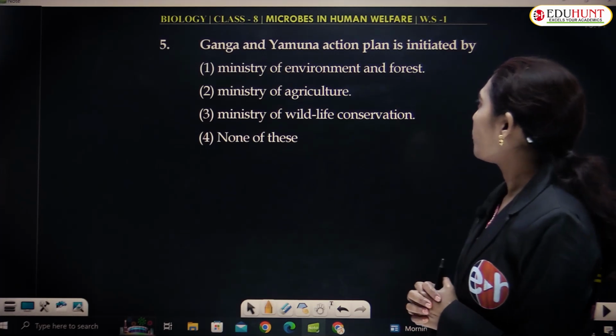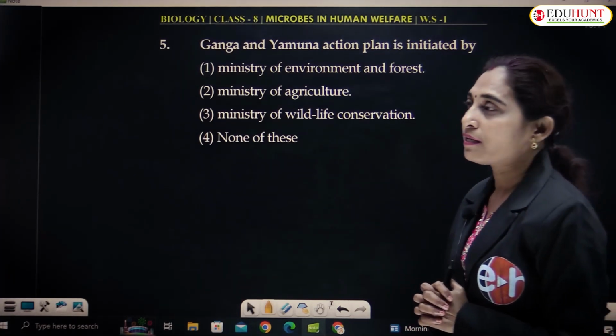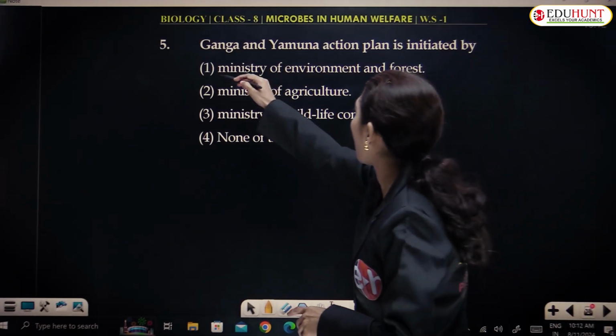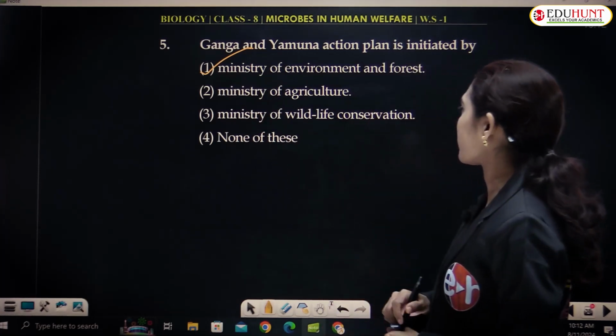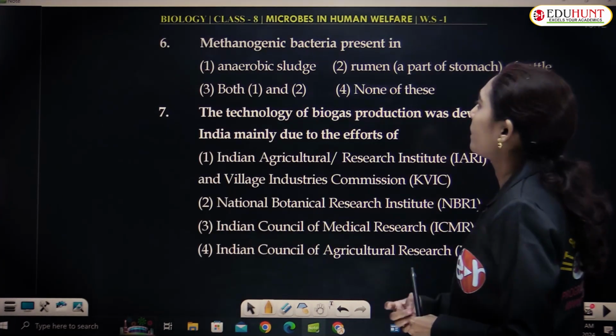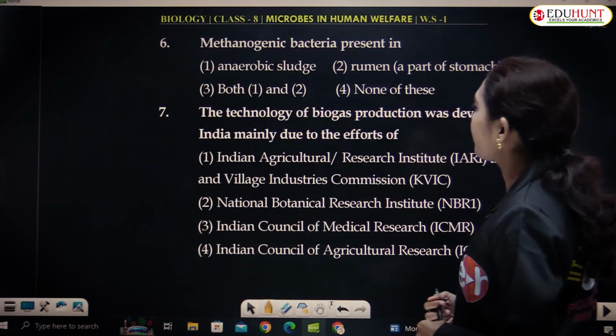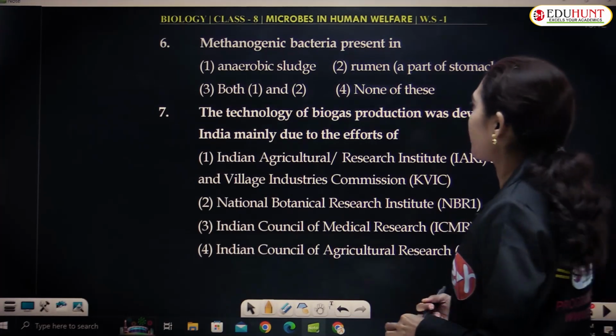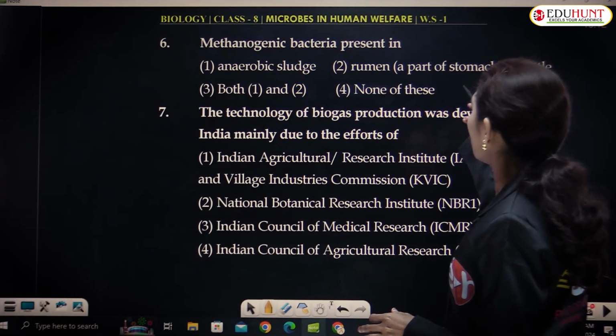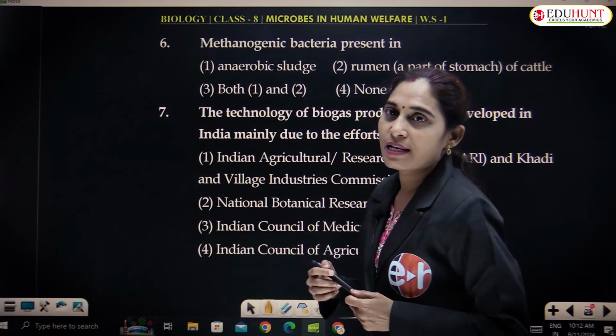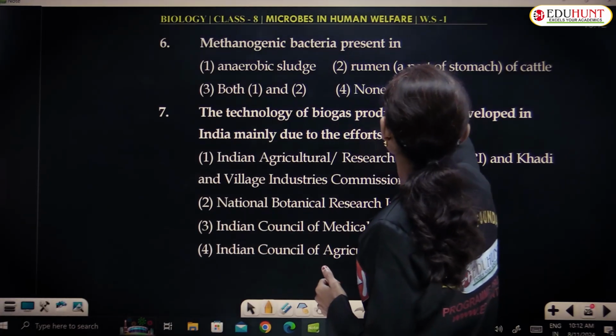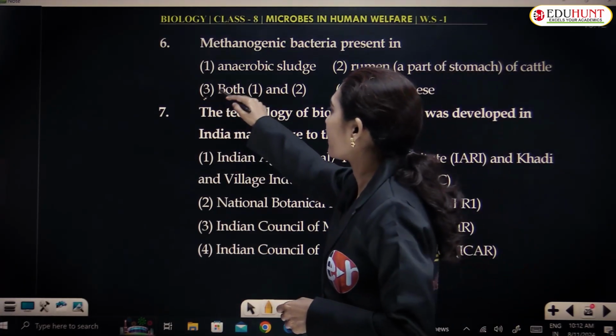Ganga and Yamuna Action Plan is initiated by the Ministry of Environment and Forest. Methanogenic bacteria are present in anaerobic sludge. Even they are present in the rumen, a part of the stomach of cattle.